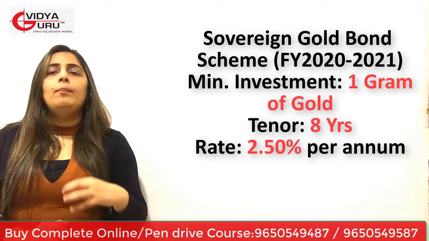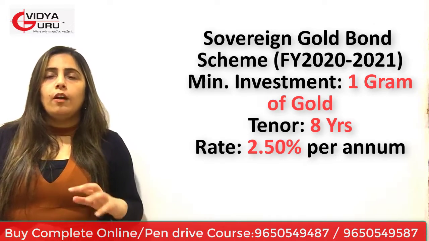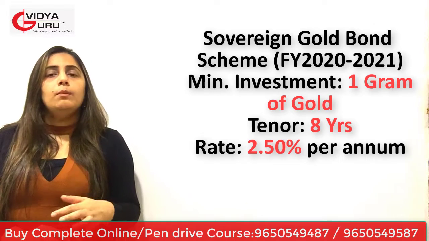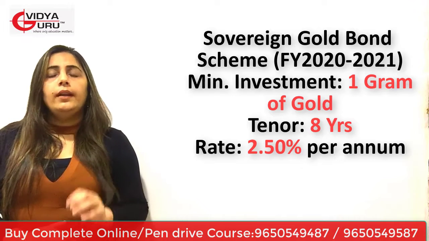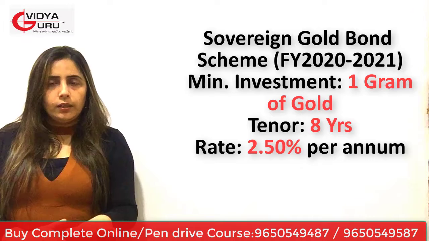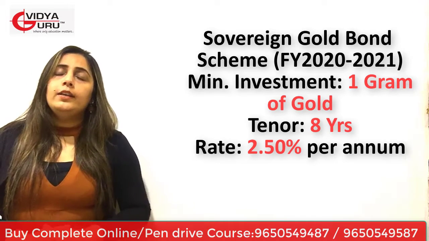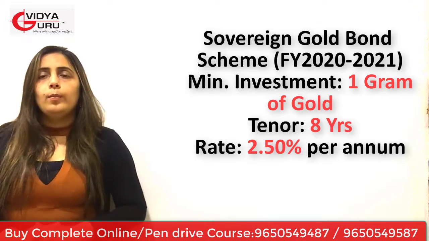2.50% per annum will be paid as interest. I'll repeat that. Sovereign gold bonds by the government of India, they are launched. I'm saying minimum investment is 1 gram of gold, only 1 gram of gold. The tenor is up to 8 years. Rate is 2.50% per annum. Let's move to the other point.